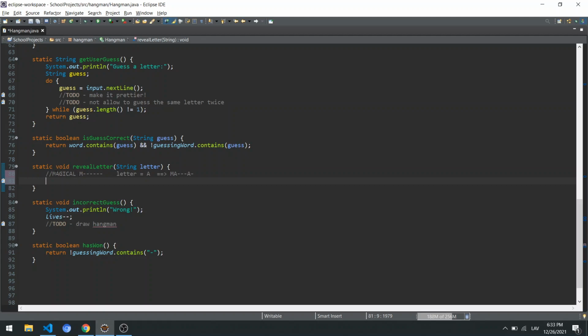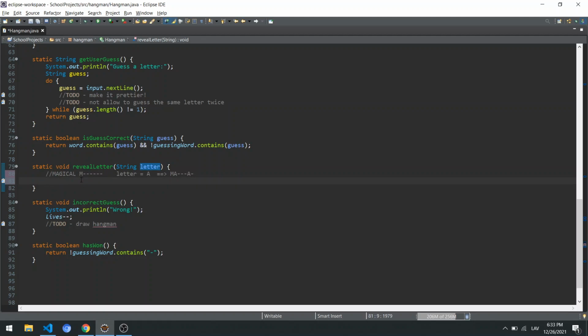So probably you want to go through all of these letters, just go through letter by letter and see if the guessed letter is at the position of the initial word, and then put the letter inside the guessing word.